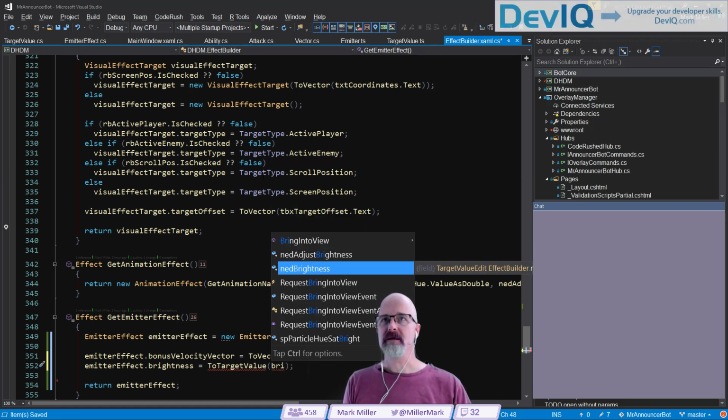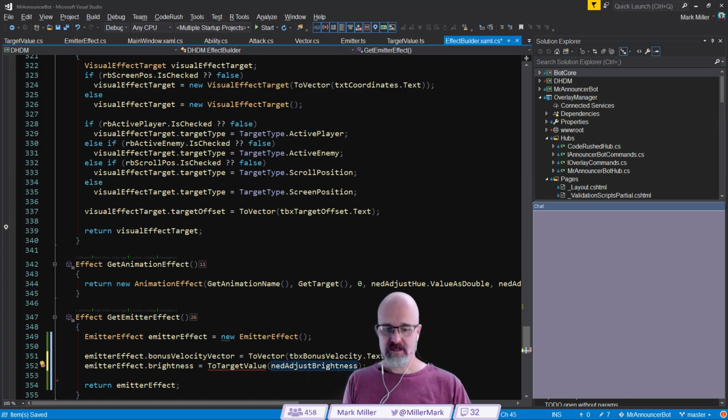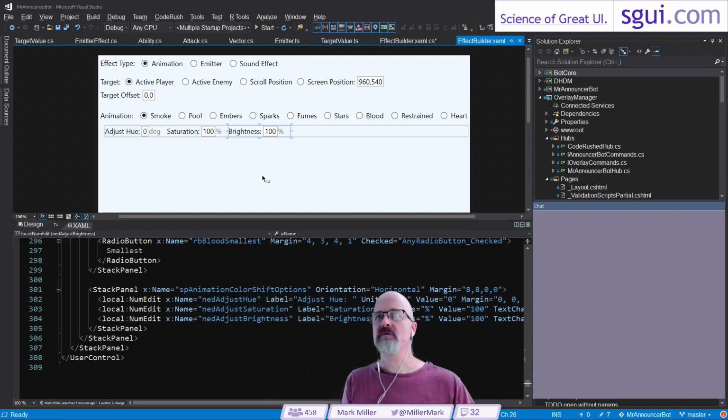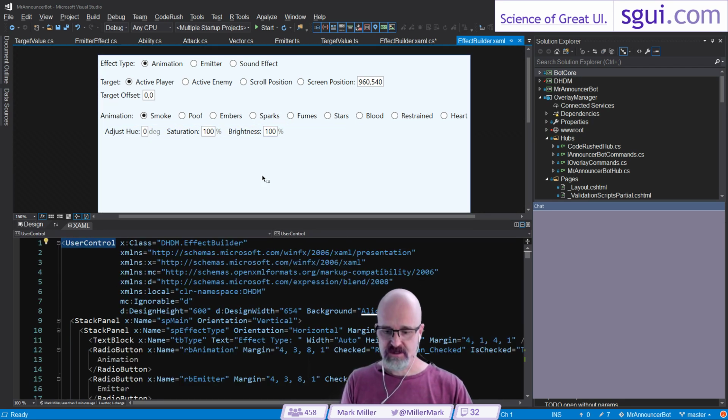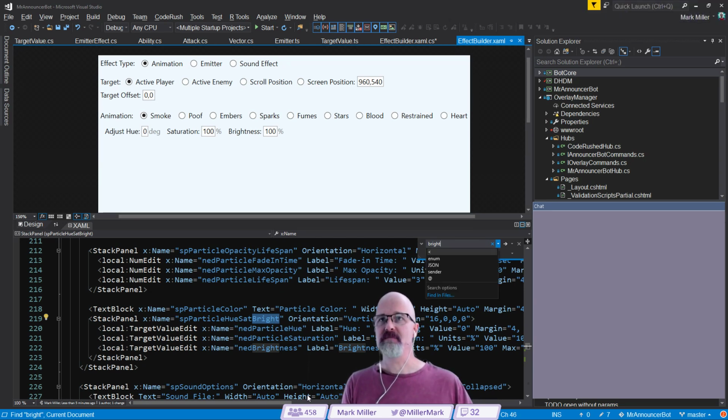Numeric up-down brightness. No, that's not the one I want. Adjust brightness. Why is that a numeric up-down? That doesn't make sense to me. What's going on here? Those are not what I'm talking about. Let's see what else. Let's look in here for bright. Okay, these are not named correctly. That's why. That's the problem here.